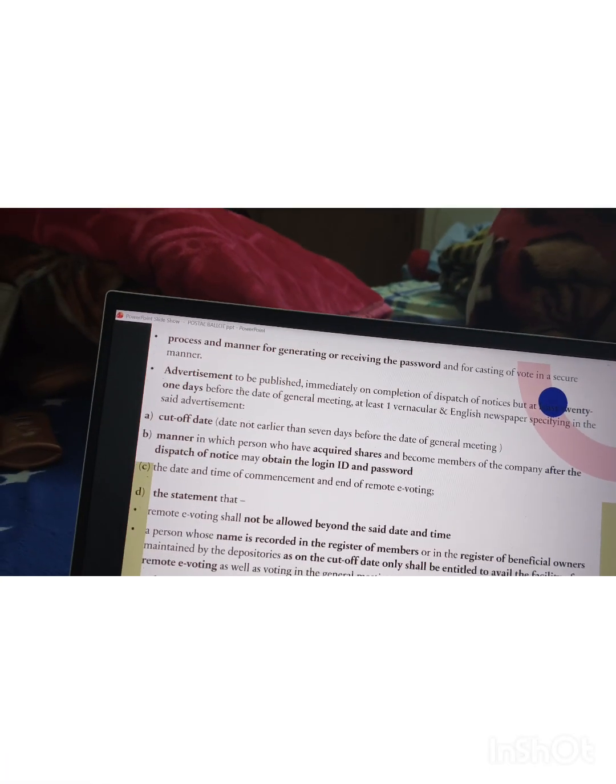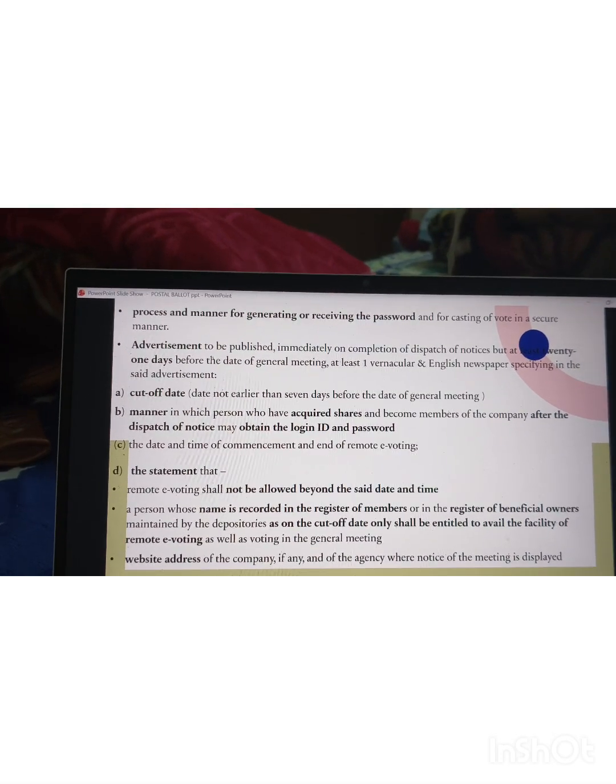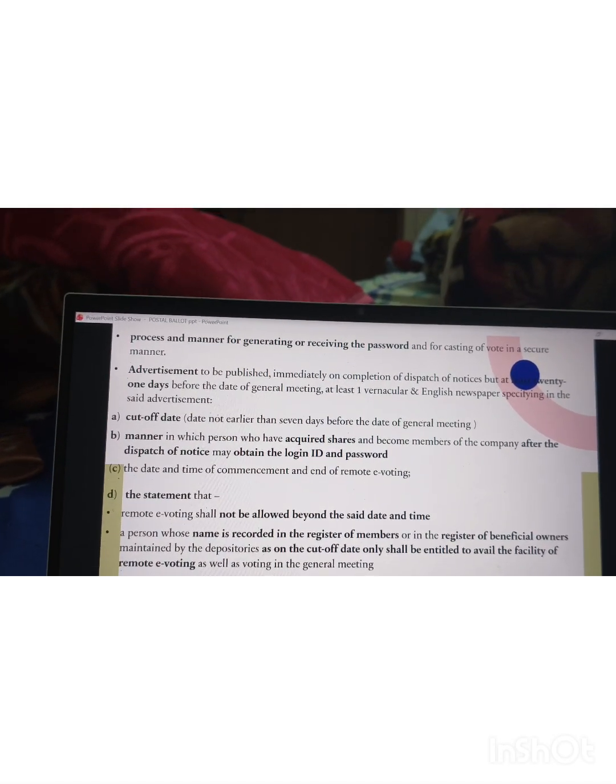The notice also specifies the cutoff date, which is not earlier than 7 days before the general meeting. In our case, Mr. Akira Kato is appointed as a whole-time director by means of the postal ballot. So we decided the cutoff date is 26th September, and the meeting is held on 30th September.